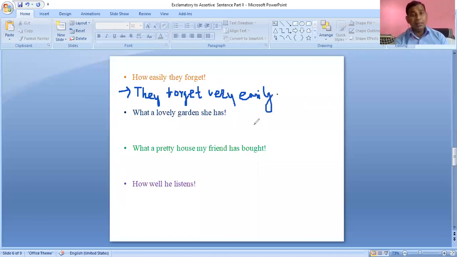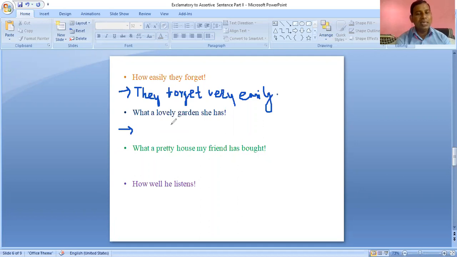And after converting an exclamatory sentence into an assertive sentence, you have to put a full stop here. Then only your sentence will be a correct one. Our next sentence is "what a lovely garden she has." Can anyone answer? She has a very lovely garden.